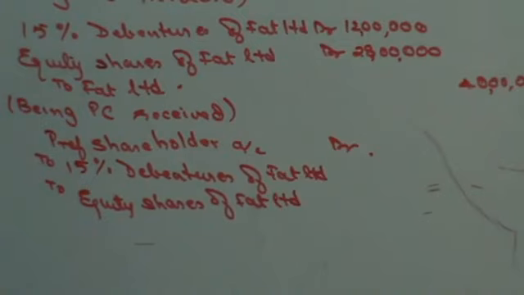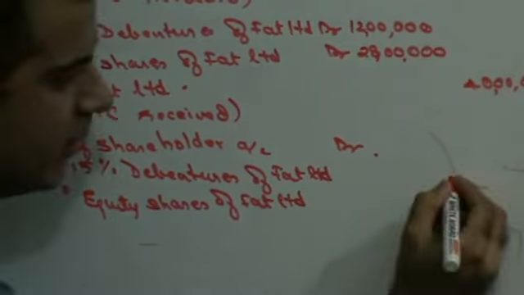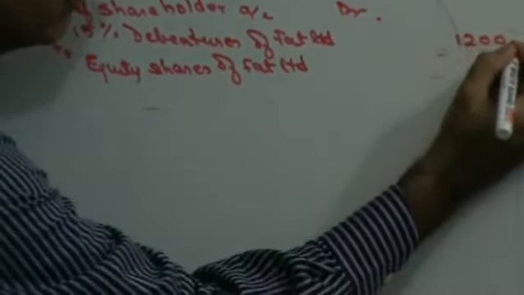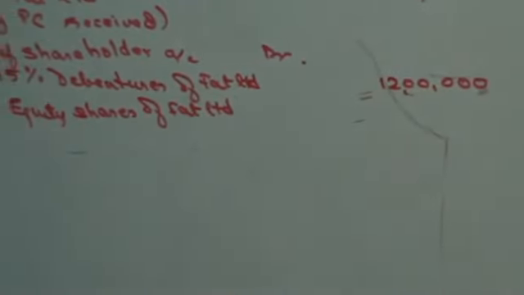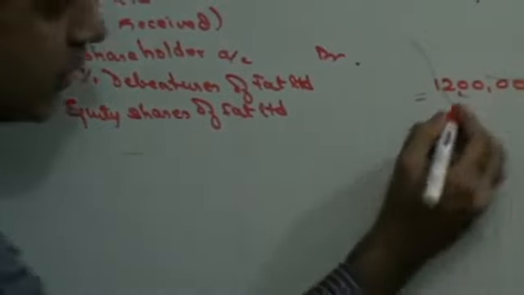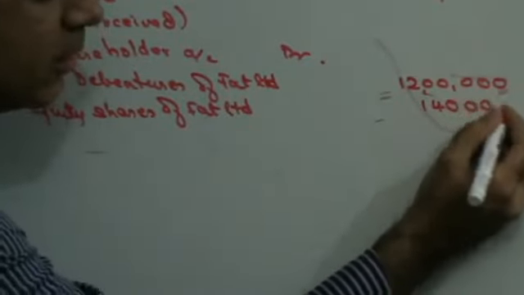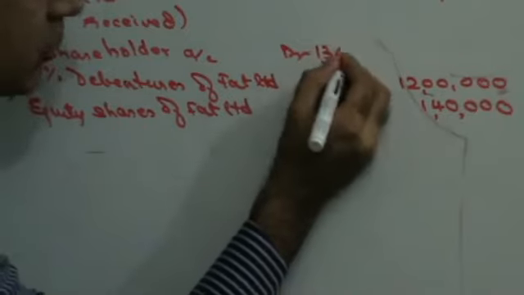Preference shareholders are going to be given 12 lakh worth debentures of Fat Limited, and 10,000 shares at 14, so that's 1,40,000, so that's your 13,40,000.